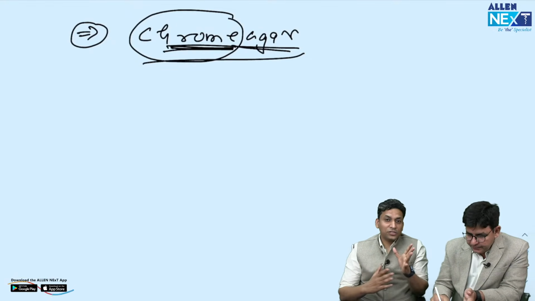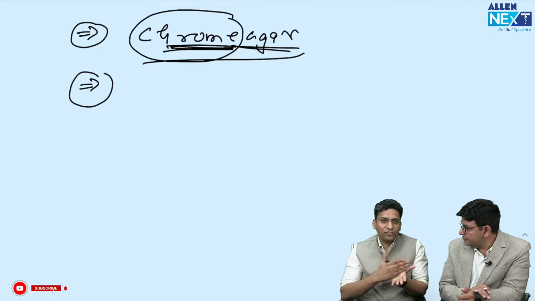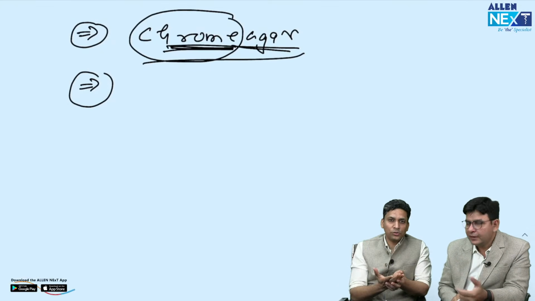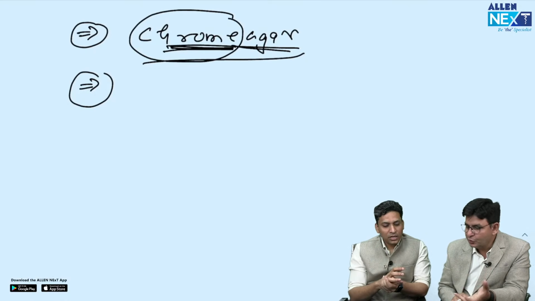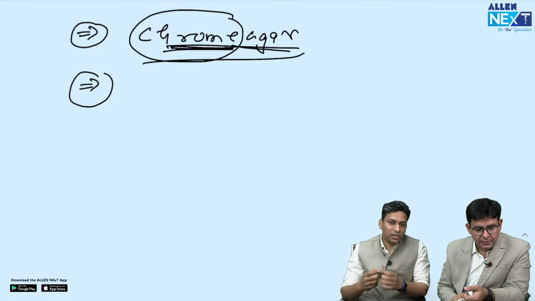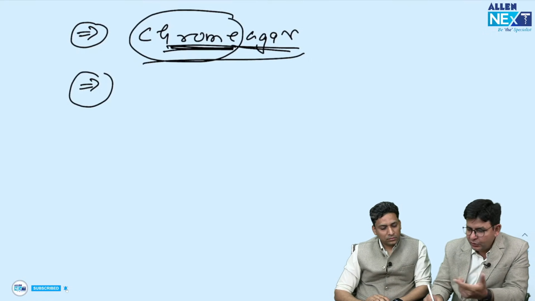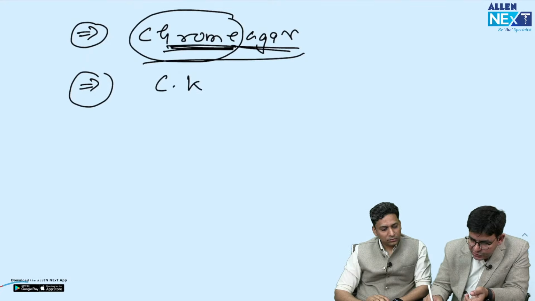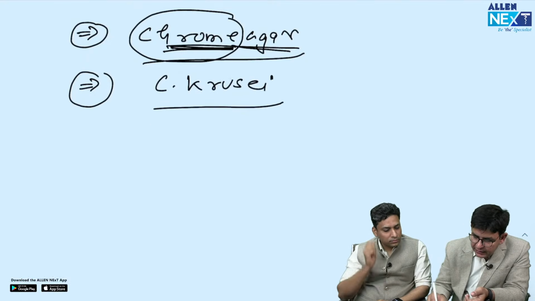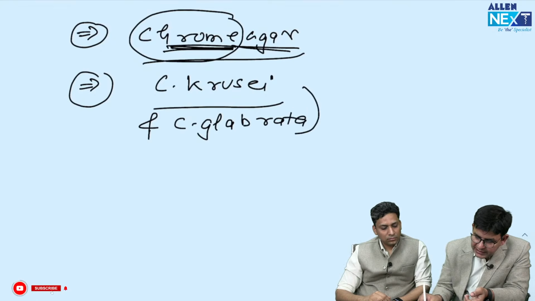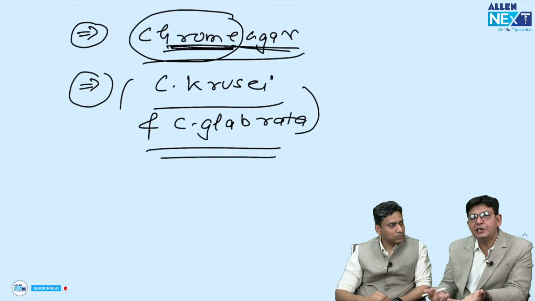I think this is very important because there are different species, and some respond to azoles, some don't. So we should know that. At least we can do this chrome agar and know which species is causing it. And for that, I should tell you that these two are there: one is krusei and one is Candida glabrata. These are intrinsically resistant to the azoles.